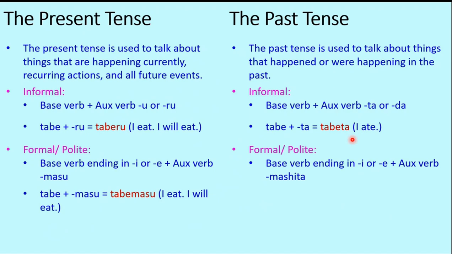And the corresponding polite or formal form of the verb will be the base verb ending in e or a, just like the present and future tense, which is tabe here in this example, and the auxiliary verb gets changed from mas to mashita. Mashita. So what will be the corresponding verb in past tense? It will be tabemashita. Tabemashita means I ate. So taberu, tabeta, tabemas, tabemashita.